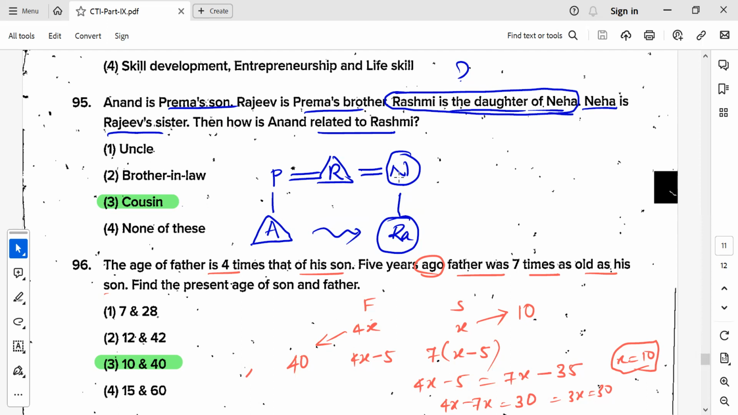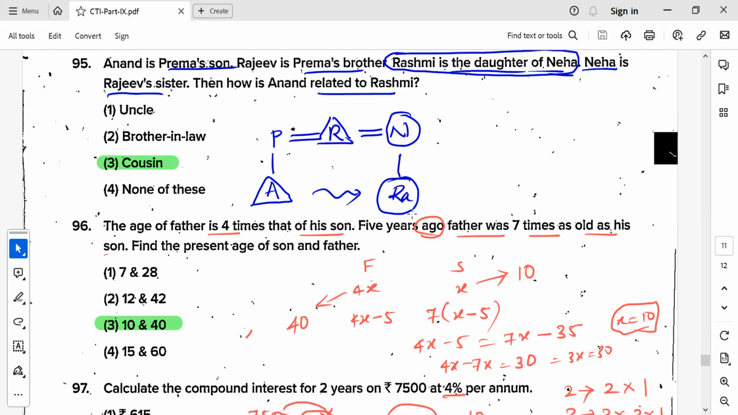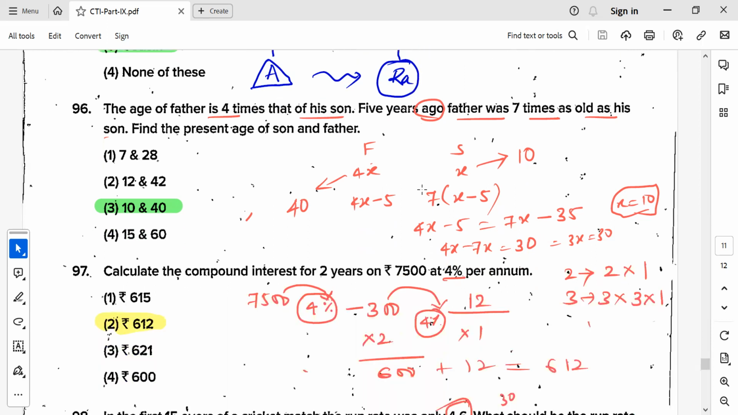Then how is Anand related to Rashmi? They are cousins. Simple. So you have to represent them in a symbolic way. This is also a very simple mathematical problem.